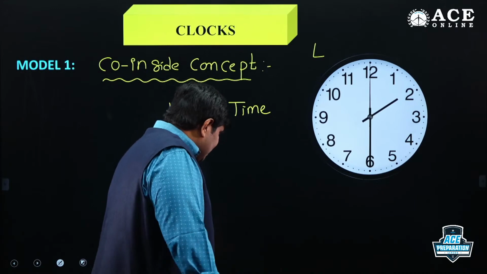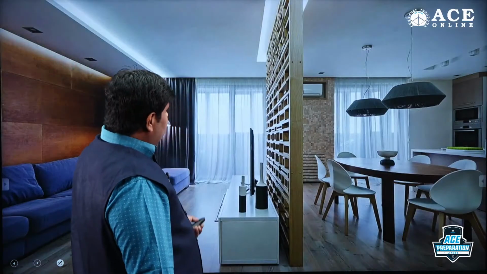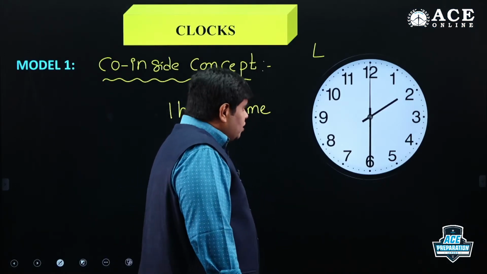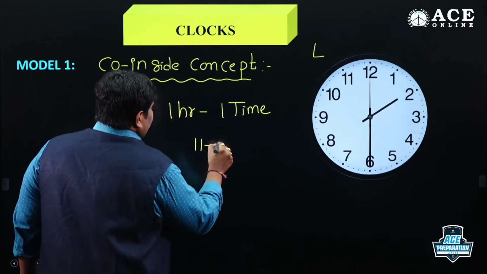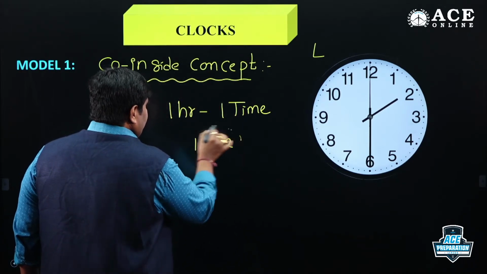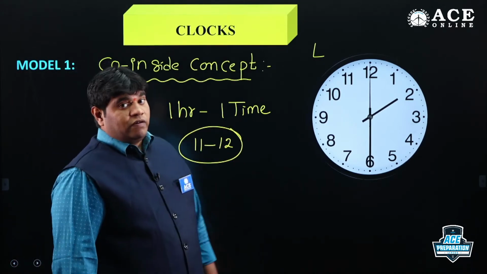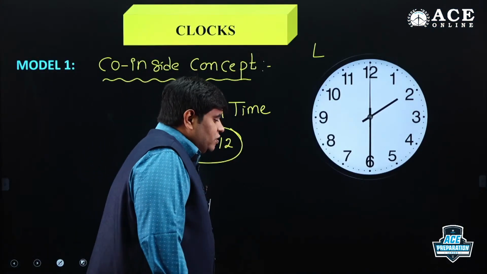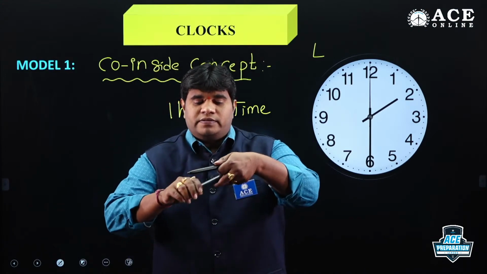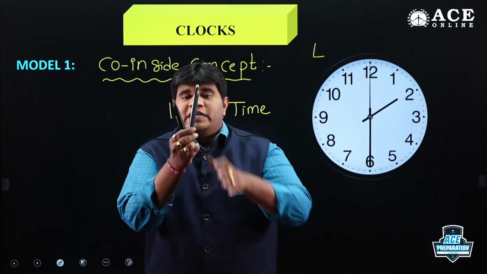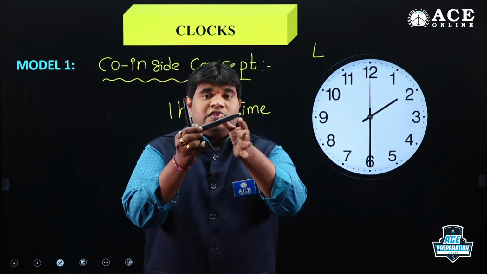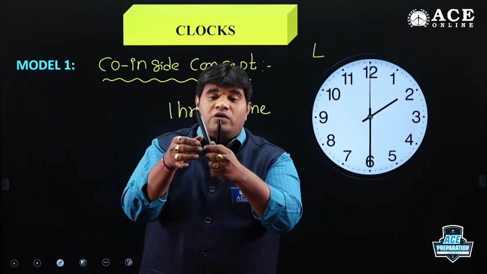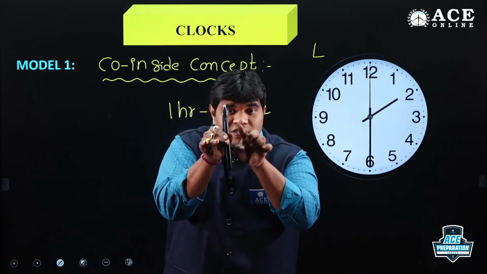Because here the intersection is, look at all of you. If time runs from 11 to 12 o'clock, look at, friends, this is our minute hand. At exactly 11, there is no coincide. 11:15, no coincide. 11:30, no coincide. 11:45, no coincide. 11:55, no coincide. At exactly 12, yes, there is a coincide.